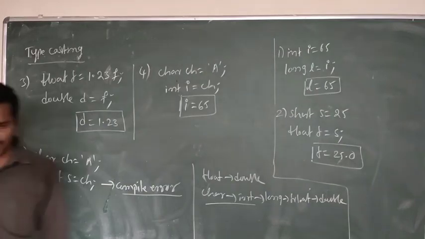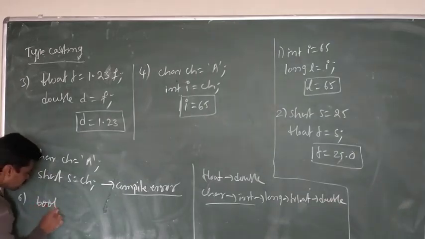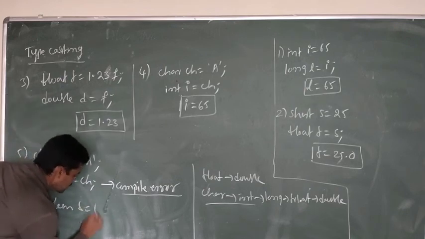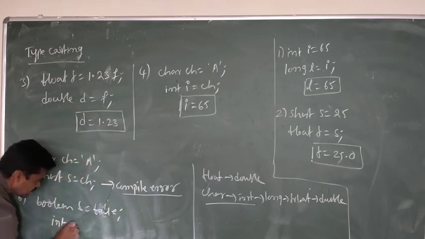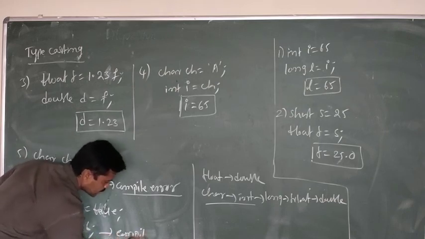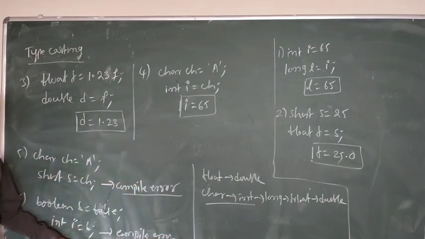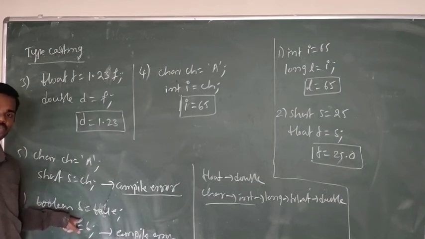And we will see the next one. For example, if you want to convert a boolean to any other type: boolean b is equal to false, int I is equal to b. Again here there is a compile error, because boolean cannot be converted to any other type. Boolean is not compatible with any other type, so it is not possible to convert it to any other data type. So that is also an error.